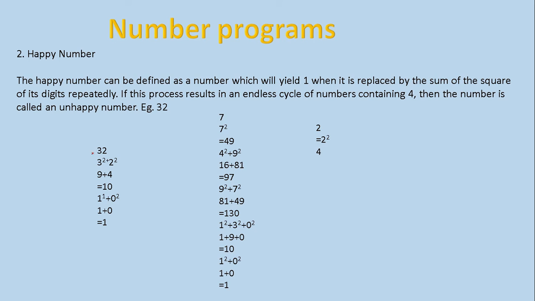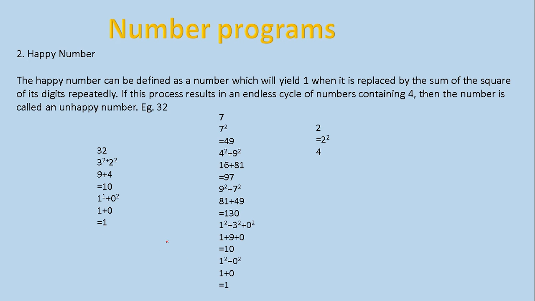See 32. 3 then 2. These are the digits over here. So 3 square plus 2 square. What is 3 square? 9. 2 square? 4. Please add that, 10. Now again its square has to be calculated. 1 square, then 0 square. 1 square means it is 1, 0 square means 0. So 1 plus 0, it's 1 you are getting.